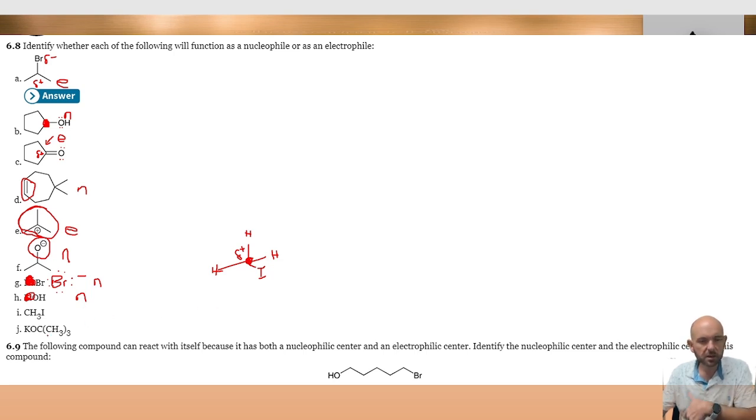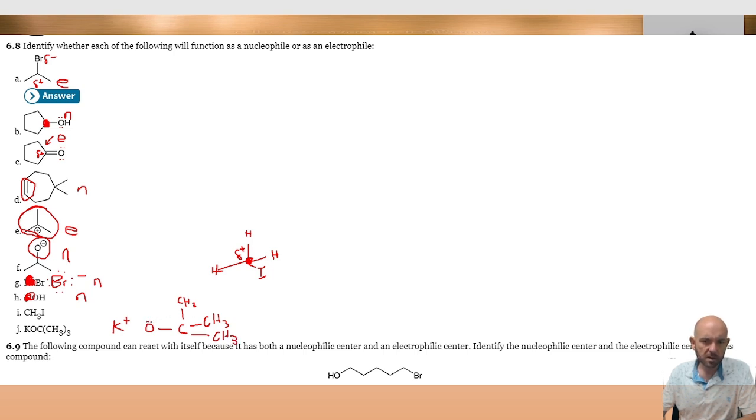And then finally, this weird looking formula down here where it says KOC, so that's literally a potassium ion. So what this looks like is a potassium ion with CH3, CH3, CH3. So that is what we consider potassium tert-butoxide.